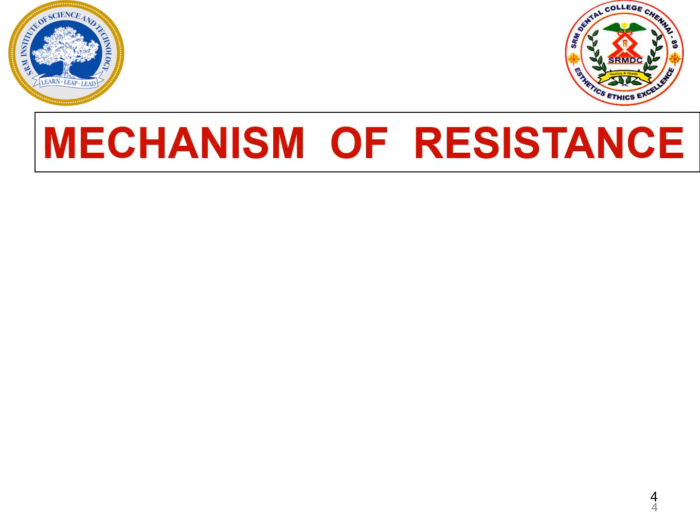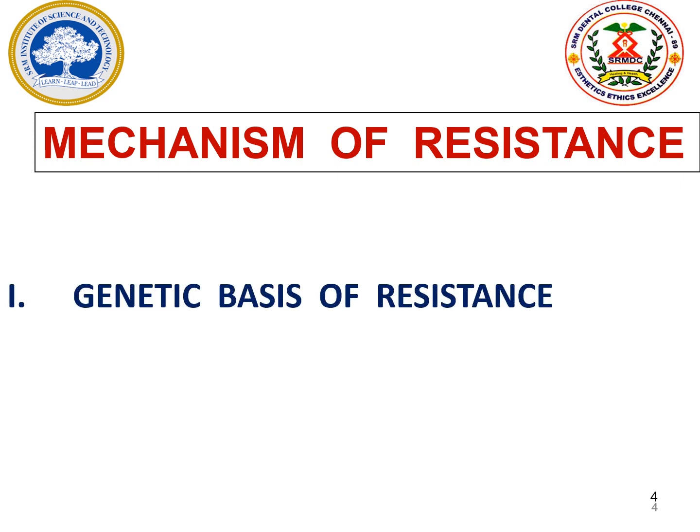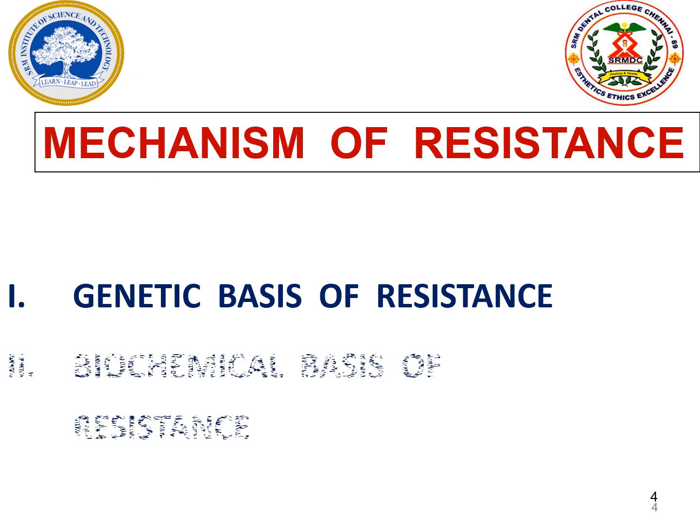Mechanism of resistance. These microorganisms are finding different ways to resist the action of the antibiotics. Broadly, the mechanism can be a genetic basis of resistance, because of the genetic basis of the microorganisms they can produce resistance against the antibiotics, or a biochemical basis, by finding different alternatives, these microorganisms can resist the action of the antibiotics.